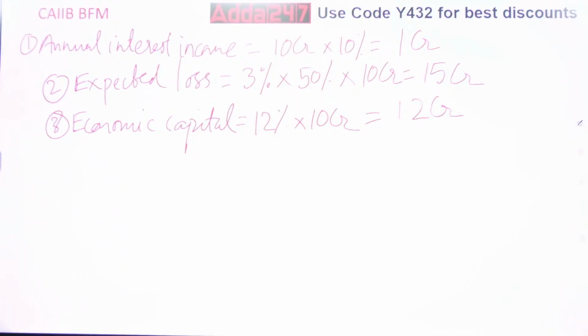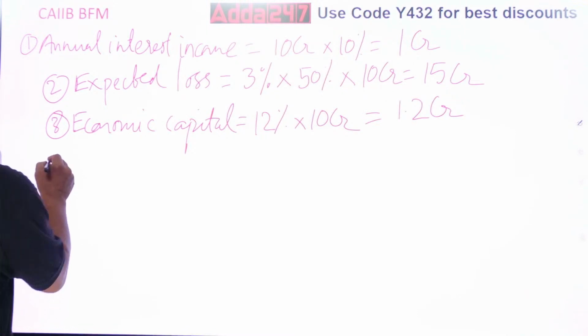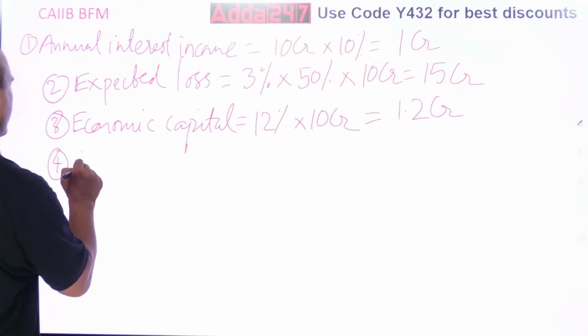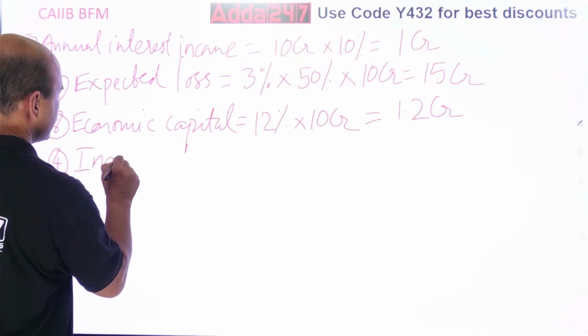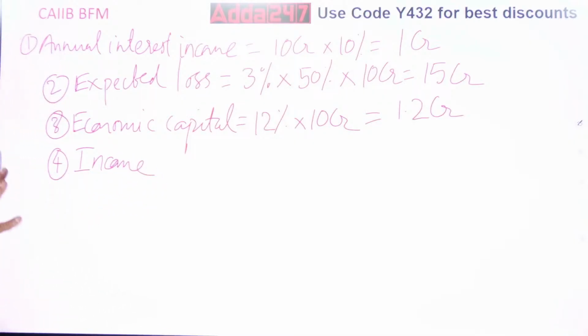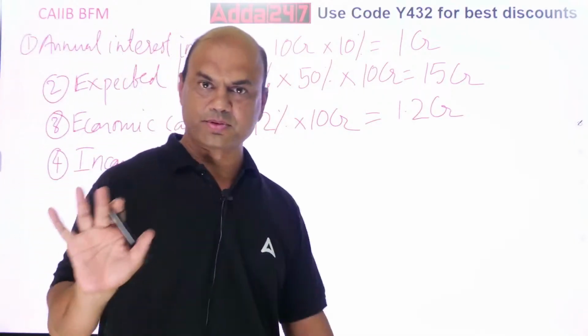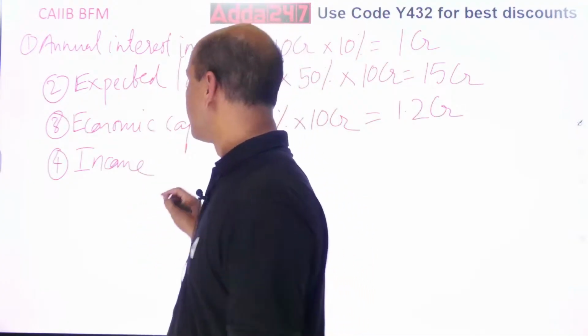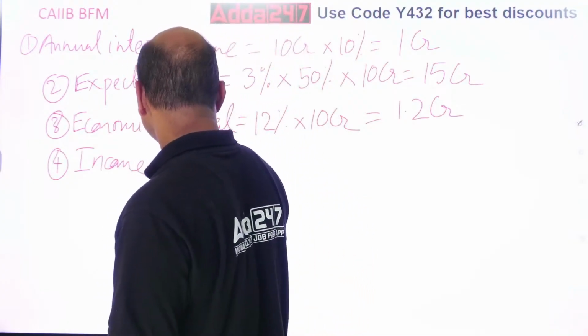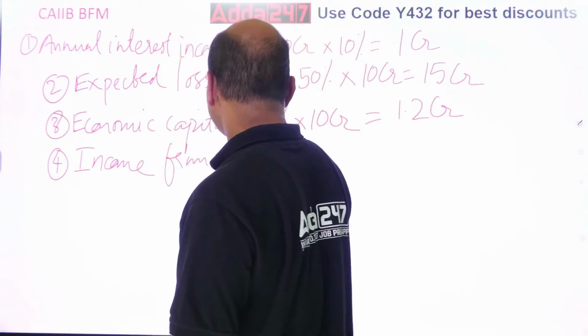Now income from capital. What is income from capital? Fourth step: income from capital. Now we have come almost to the last stage. There are only 5 steps, so we are on the 4th stage now. Very important term.